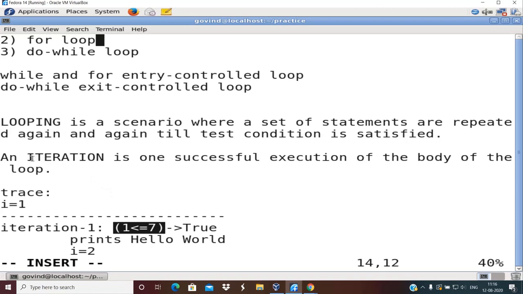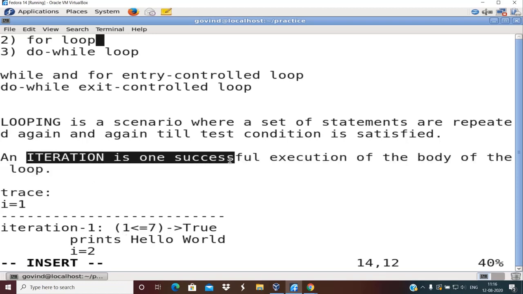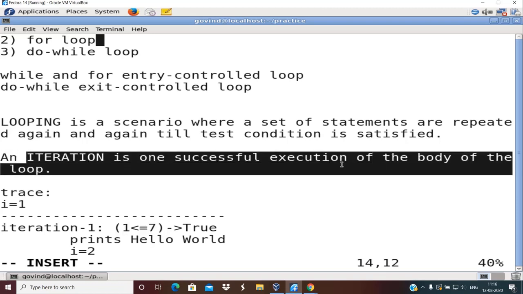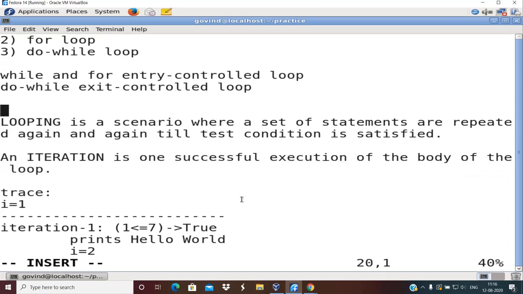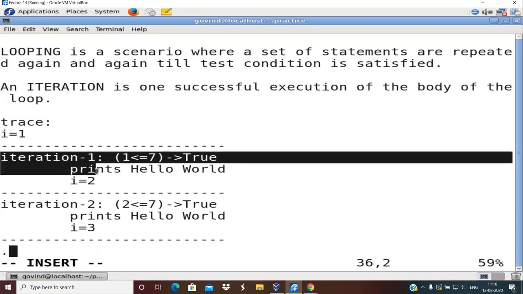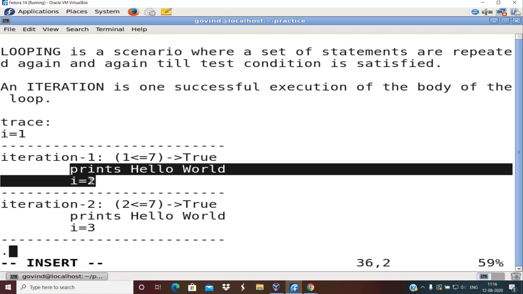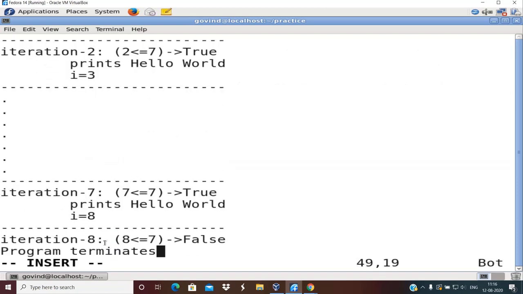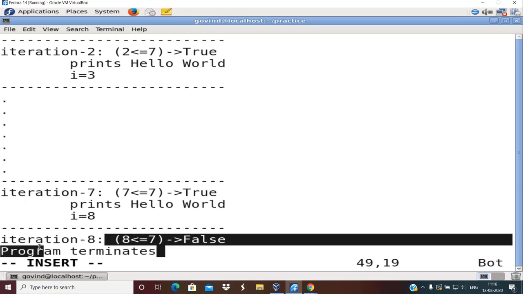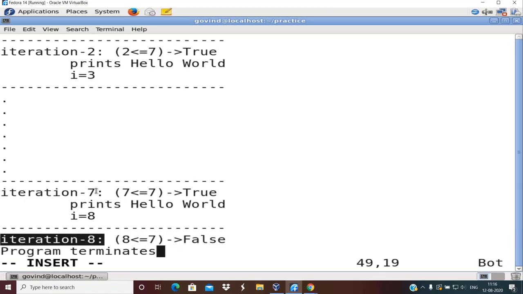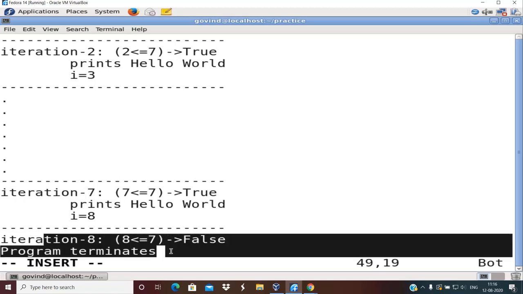And what is an iteration? An iteration is one successful execution of the body of the loop. I am calling this iteration number 1 because the test condition has become true and the body of the loop has been executed. I should not say that the program had an 8th iteration, because after the 7th iteration, the program did not execute the body of the while loop.